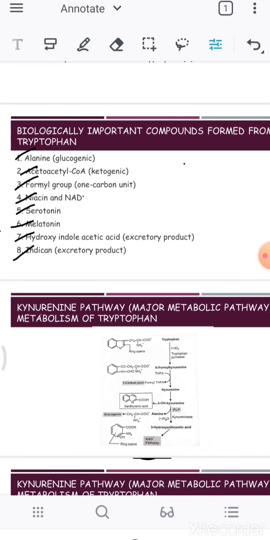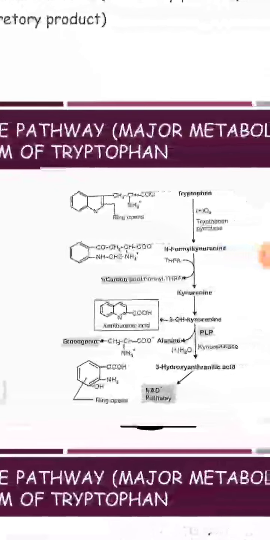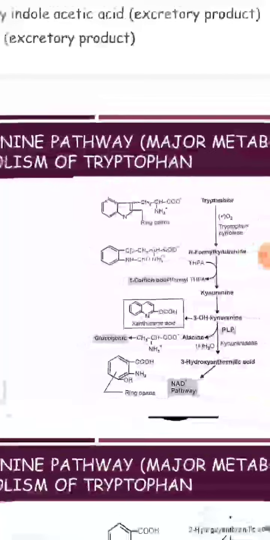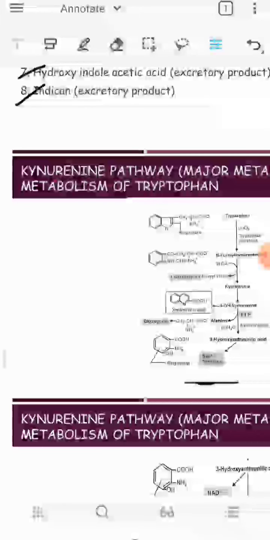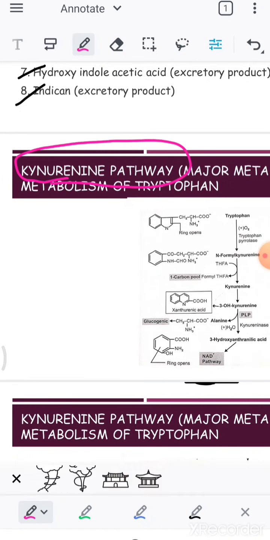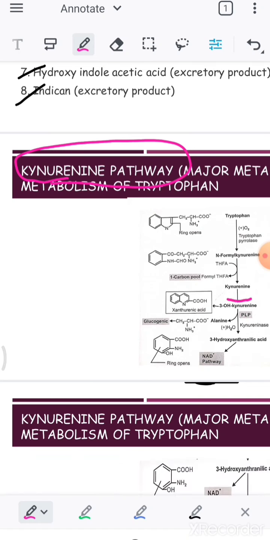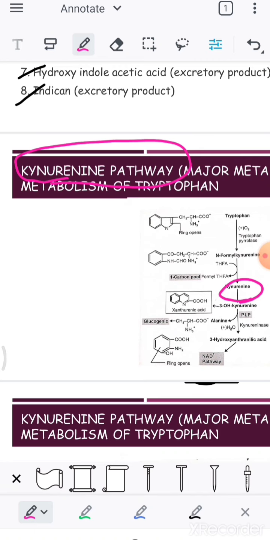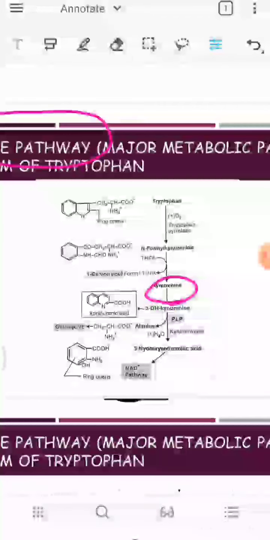Okay, so you can see here, this is the tryptophan metabolism. This tryptophan metabolism is otherwise known as the kynurenine pathway. It is very important. Why are we calling it a kynurenine pathway? Because here you can see the tryptophan is going to form the kynurenine. So that's why we are going to call this a kynurenine pathway.